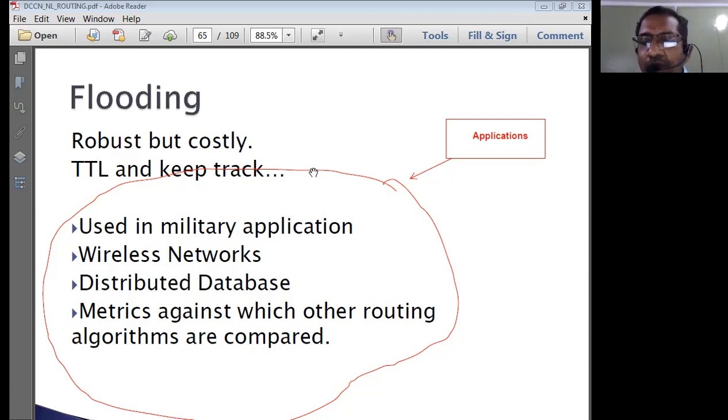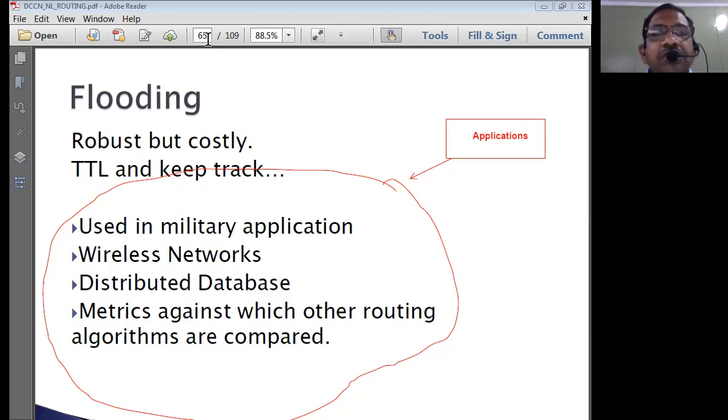There could be problems in the intermediate routers between source and destination, or problems in the network, but still the transmission is possible in flooding algorithms. That is one of the greatest advantages of flooding.